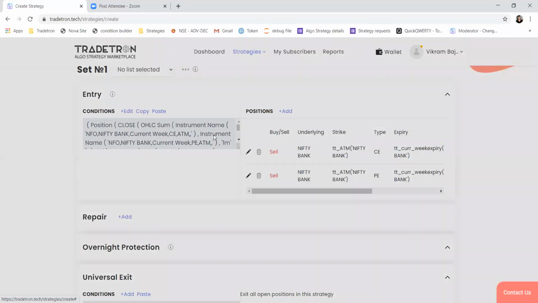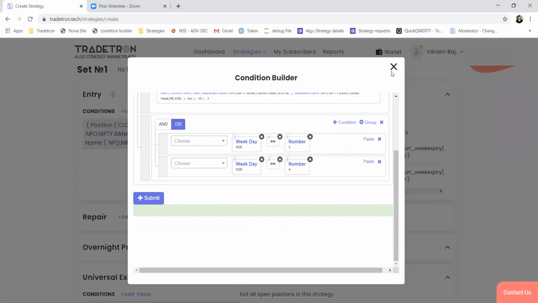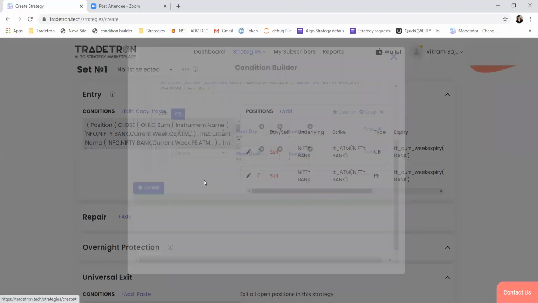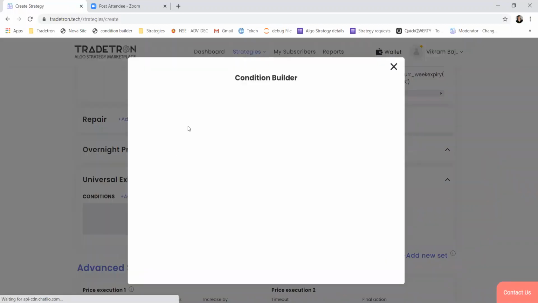So basically we are taking EMA of 15 candles of the sum of call price and put price of ATM, and if close is going below the EMA of the same, then we are shorting the call and put. At the same time, we are also checking that this trade should happen only on Wednesdays and Thursdays. So these are the rules for entering positions in this strategy.